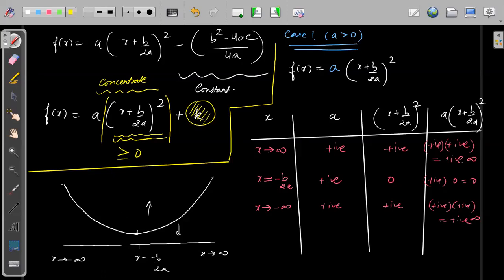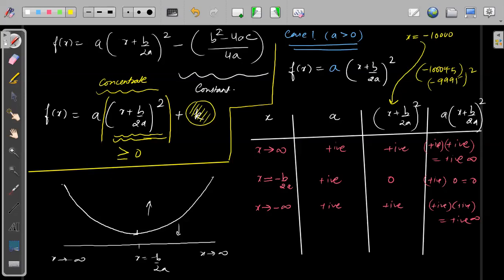I have already taught this, but many students came late, so I will explain this positive and negative thing once again. Suppose I take x to be minus 10,000. When I substitute x equals minus 10,000 here, this becomes minus 10,000, and suppose b by 2a is 5. Minus 10,000 plus 5 is minus 9995.